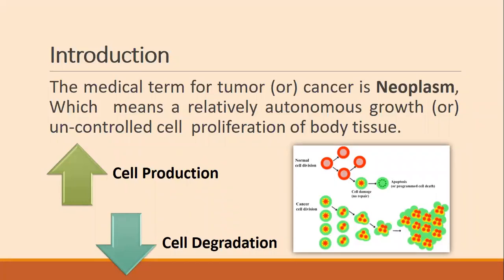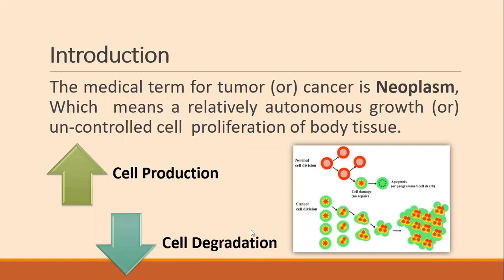So what happens in cancer? In cancer, the body cell divides in an uncontrolled way. Multiplication of body cells or body tissue takes place, and this multiplication is abnormal. Now let us see this diagram. A normal cell divides 1 into 2, and then as the cell becomes aged, it gets damaged. Death of the cell takes place.